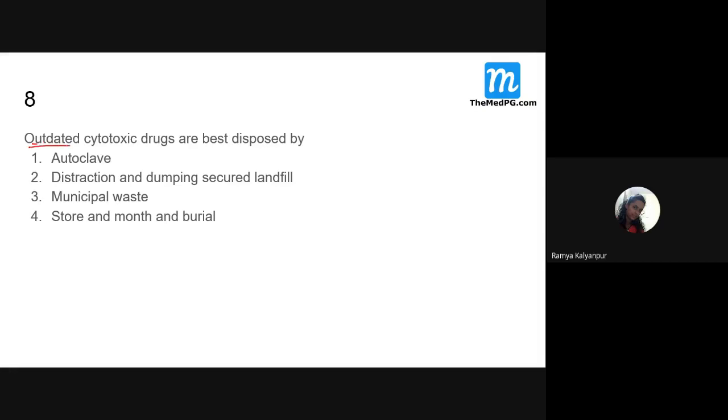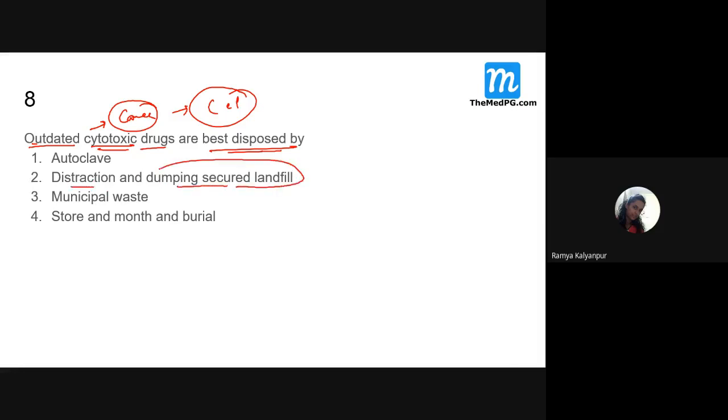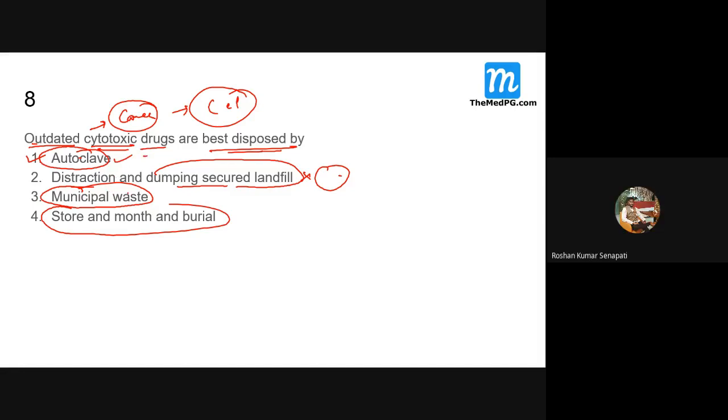Next, outdated cytotoxic drugs are best disposed by. Cytotoxic drugs usually means the cancer drugs which have a direct effect on our cells and cellular organelles. So how do we dispose of them? Do we destroy and then dump? No, because we can't dump them. We can't give them to municipal waste or store them. So what method can we use? Autoclaving can be done. Students, clear with this?